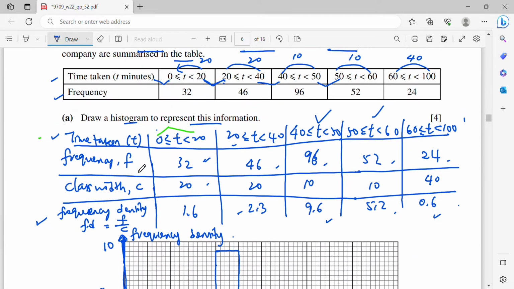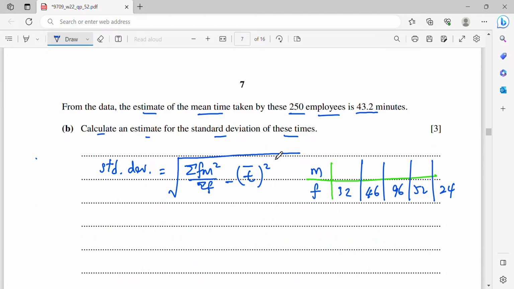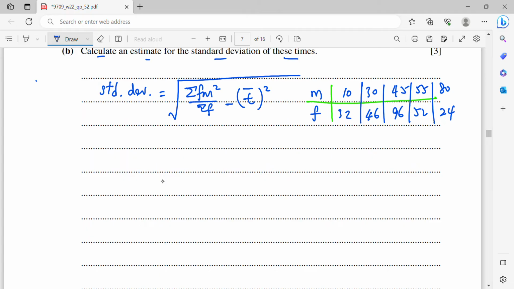So as I mentioned just now, 0 plus 20 divided by 2, so I get 10. Right? 20 plus 40 divided by 2, I will get 30. So same goes to others. Therefore, I will get 10, 30, 45, 55, and 80. Okay, so now the summation fm squared, you can directly replace. So it will be square root.